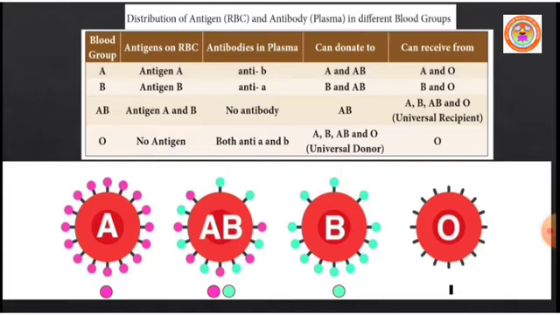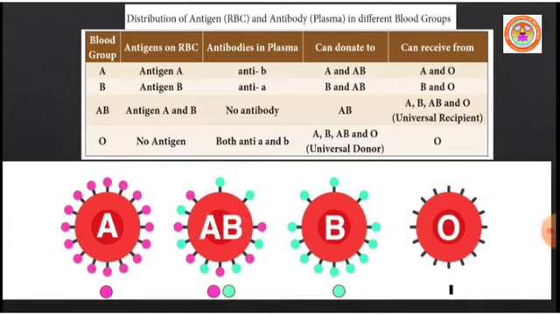Next, B blood group. An individual has antigen B on the surface and antibody A in the plasma. They can donate blood to B blood group as well as AB blood group. They can receive blood from B blood group persons as well as O blood group persons.